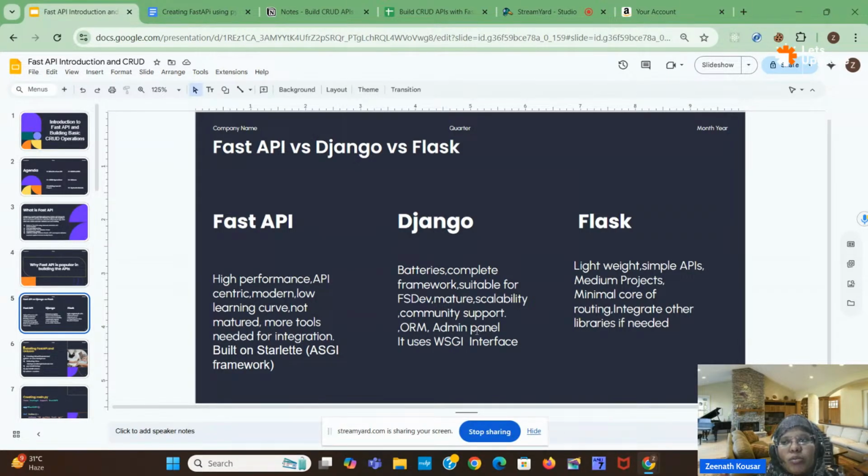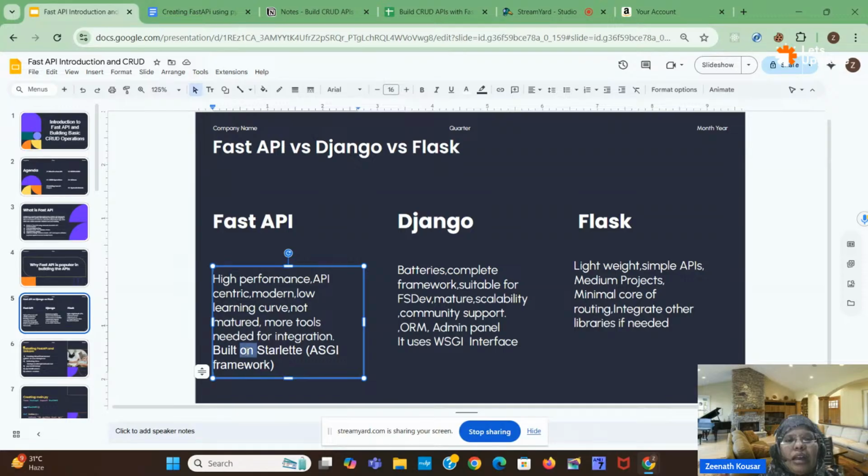What do you mean by matured? It means it can handle complex things easily. When coming to FastAPI, it is not that matured. Just for creating an API we can use it. For the integration part we have to install other libraries. It is not a complete thing. It is just for APIs, but Django is a complete framework. But it can be complex. Django can be complex to write. FastAPI can be easy to create APIs, easy to test APIs.